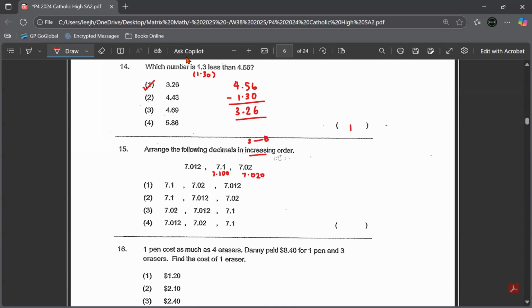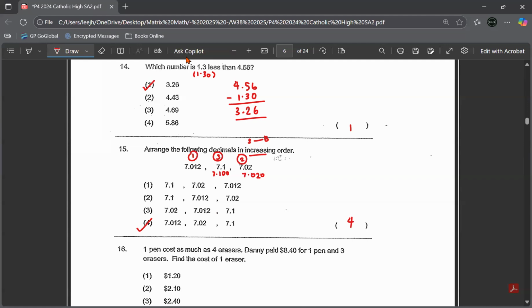It is none other than the first one. This is the smallest because 7.012 compared with 7.020, the first one is the smallest, this 7.012. Then followed by the second one, which will be 7.02, and the third one will be 7.1. So it's actually option 4.